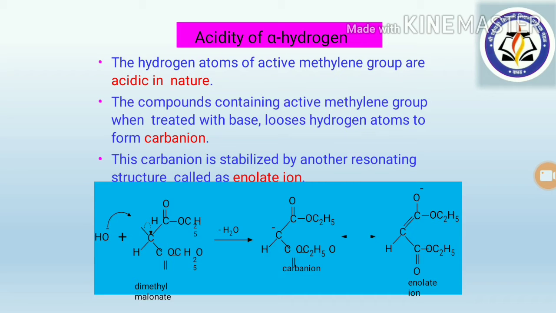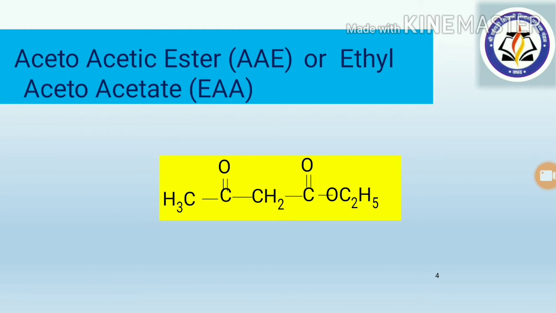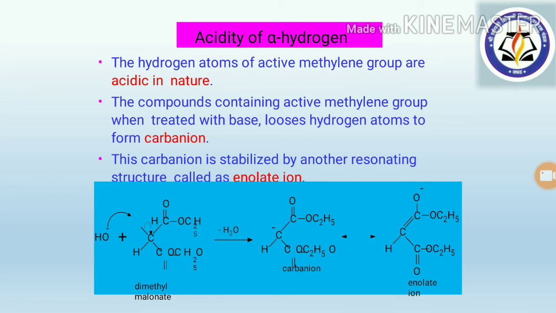For example, when dimethyl malonate comes in contact with the base, there is formation of carbanion ion, and this carbanion ion can be stabilized by means of a third structure that is known as the enolate structure here.